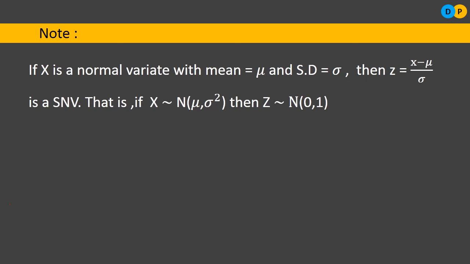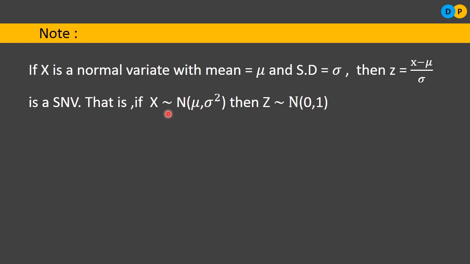If X is normal, capital N, with mean mu and variance sigma square, so X is a normal distribution here. What is a normal distribution? A normal distribution has mean mu and variance sigma square. Then Z is standard normal, indicated by capital N, standard normal. How will it become standard normal? By considering mu as 0 and sigma as 1.